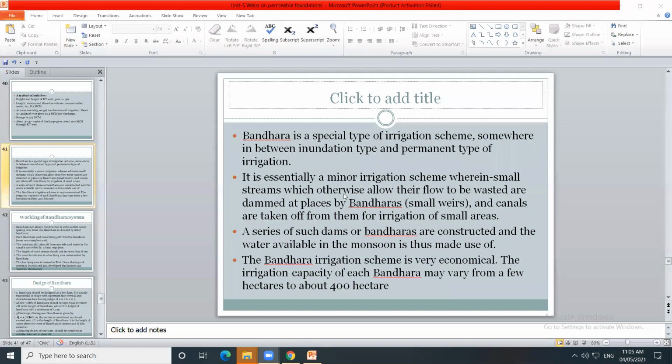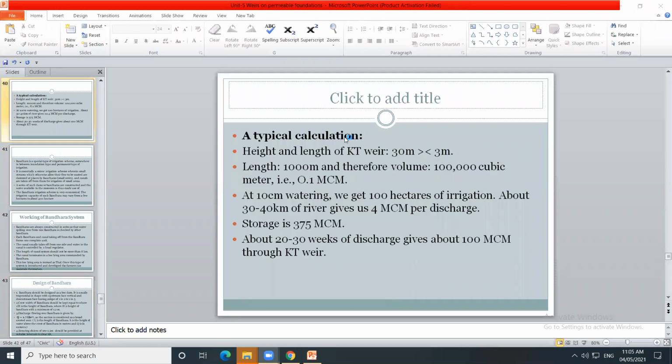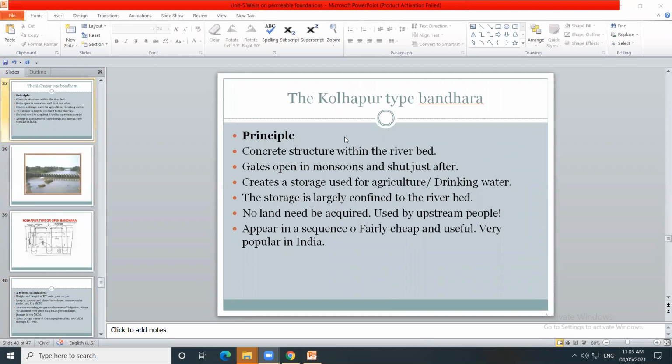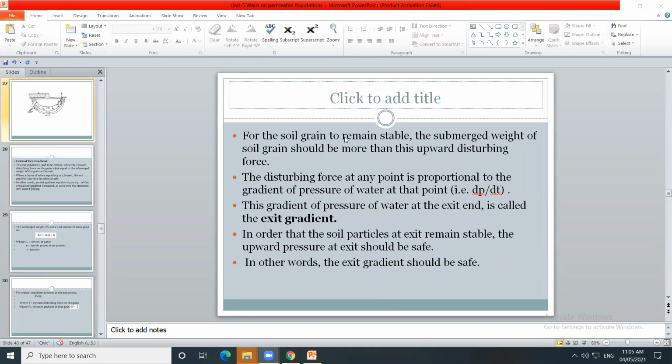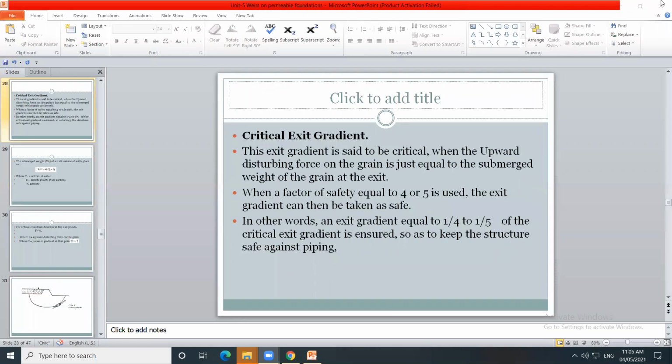So after this we have covered Unit 5, weirs on permeable foundations. काय अडचण आहे का यामध्ये? हॅलो, ओके.